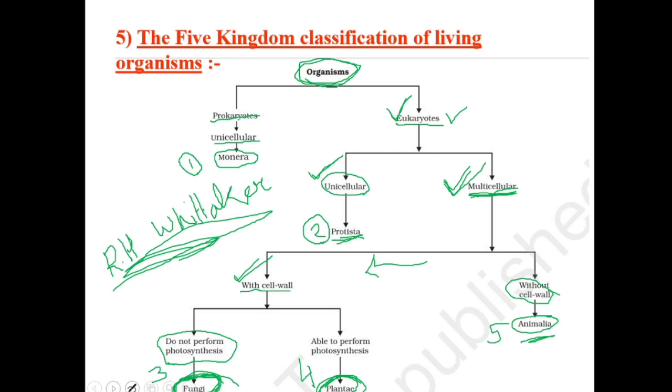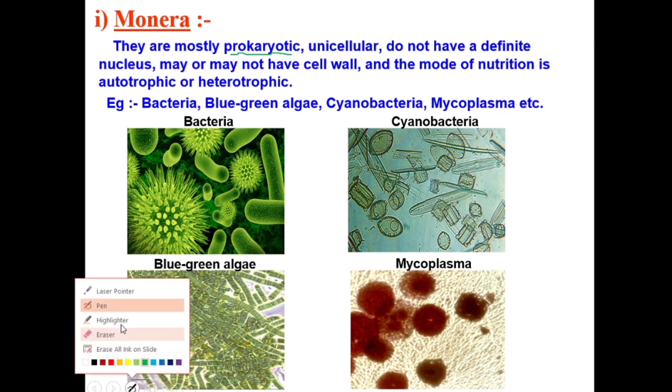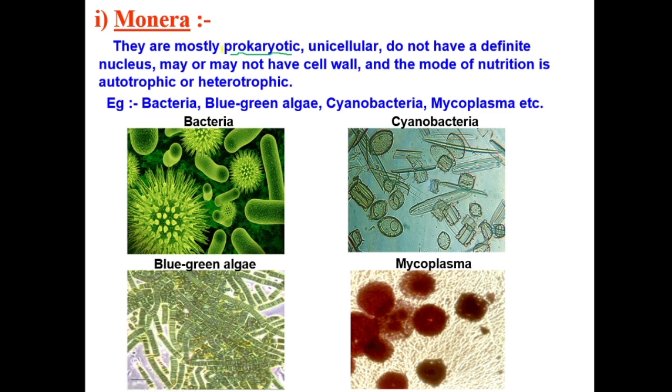Now we will go to see the individual kingdoms separately. In this chapter, we will study the plant kingdom and animal kingdom in detail. Other kingdoms we will study less. The first kingdom we said was kingdom Monera. To be in kingdom Monera, what do you need to be? You need to be a prokaryote, right?